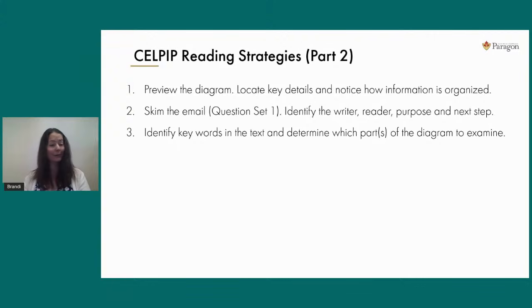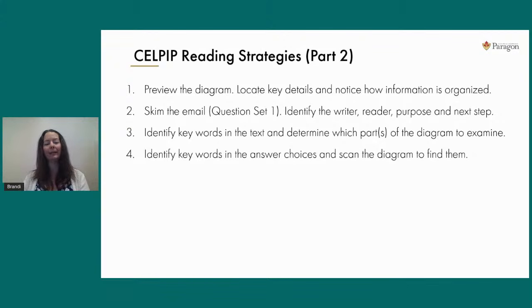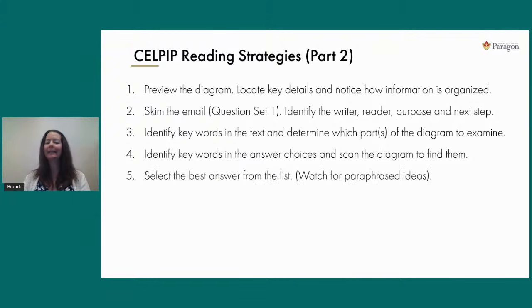Once you're familiar and you know what you're doing, this is where you start pulling out those important words or keywords right from the email itself in that top set of questions. Then you start scanning the diagram to find those exact words, or sometimes words that mean the same. You want to know exactly what part of the diagram to look at and start matching up those words. Then you select the best answer from the answer choice list.